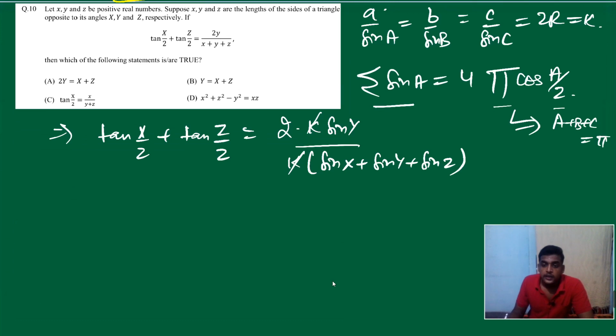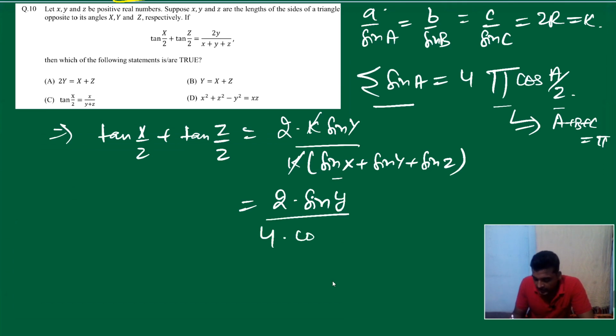Now can we say it's equal to 4 times the product of cos(A/2)? Let's apply it, right? So we can write twice sin y upon 4 times cos(x/2) cos(y/2) cos(z/2).